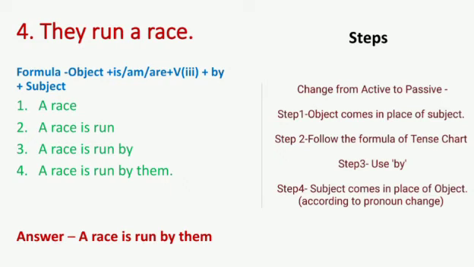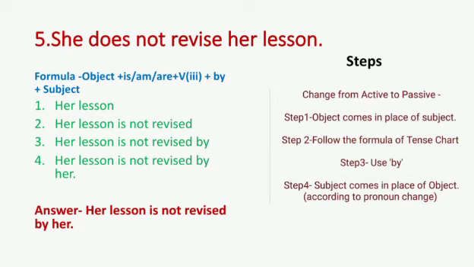She does not revise her lesson. Same thing. First thing, object. What is object here? Her lesson. Then is, of course. Then because here not is also given, we will add not also. Then verb third form: revise, revised. Then by, and then subject. Subject is she, so it will be converted into her according to the pronoun changes table. So the answer will be her lesson is not revised by her.